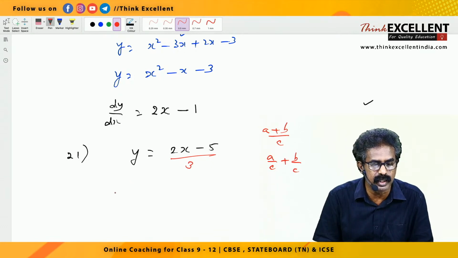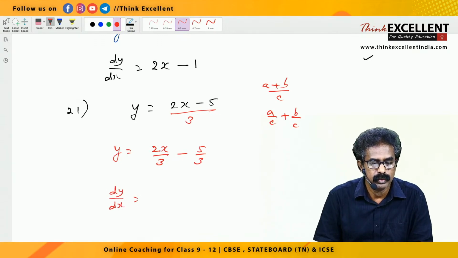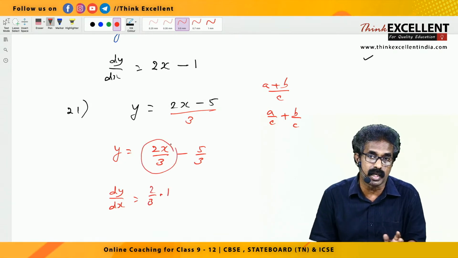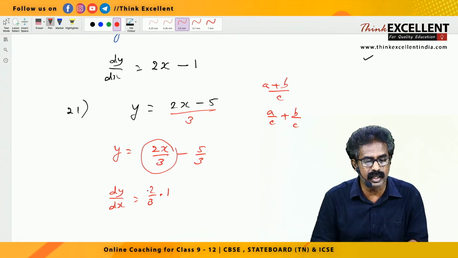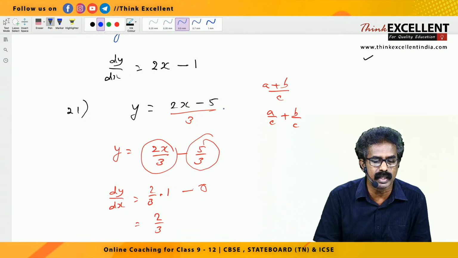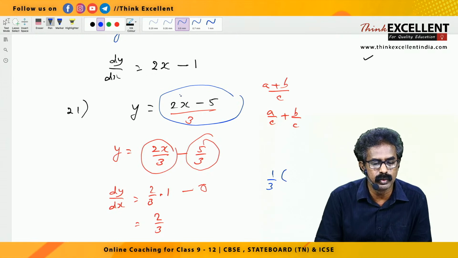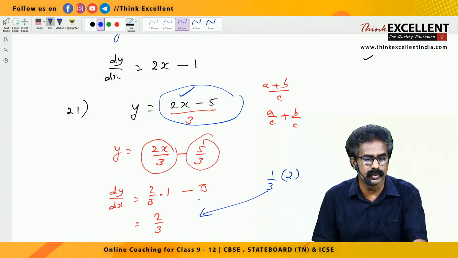Don't apply any quotient rule here. So y equal to, we are rewriting, 2x by 3 minus 5 by 3. So dy by dx is, 2 by 3 is a constant. x derivative 1. Together a single term, it is not a pure constant, variable is there, x is there. 2 by 3 write as it is, x derivative 1, minus 5 by 3 is a pure constant, so the derivative is 0. So your answer is 2 by 3. Even this sum you can do directly also. Numerator, denominator only 3, no? That 1 by 3 you take outside. 2x derivative 2, minus 5 derivative 0. So the answer is 2 by 3. Okay, any one method you can do.